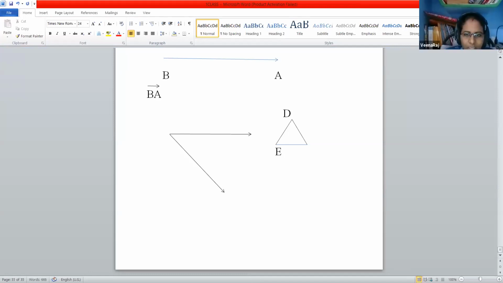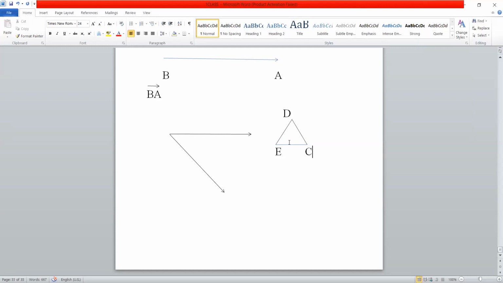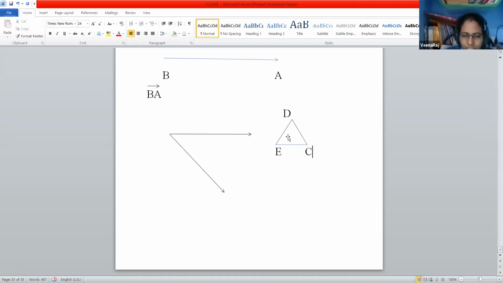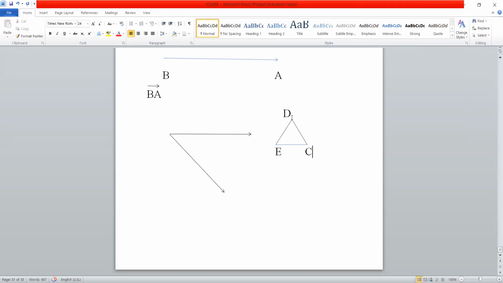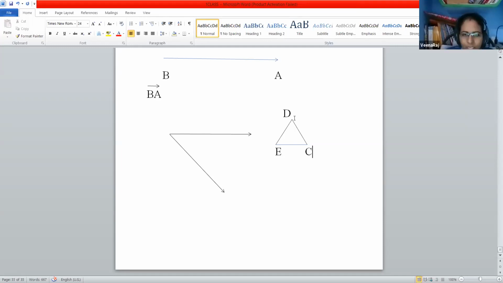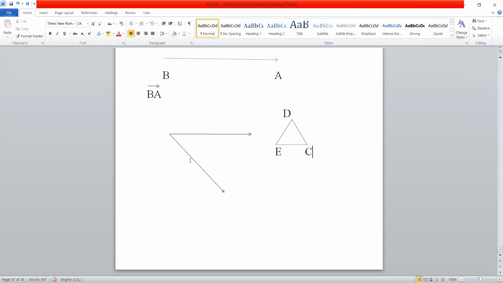So we can observe here DEC, right? Here we have some space inside of it. It is like a triangle, right? Once you observe here, DE and EC are making one angle, with some space between these two, right?